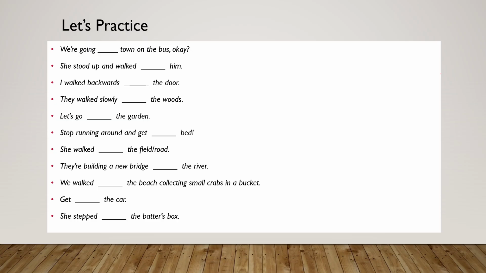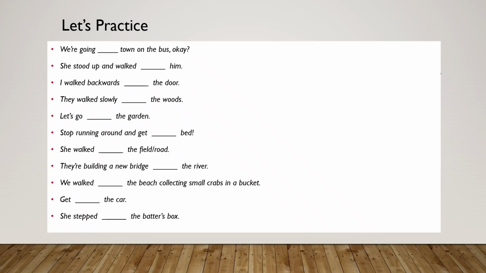So this was about prepositions of movement. Hope you got something. Let's do practice. There are some blank spaces. Let's check together and practice how we could implement them.